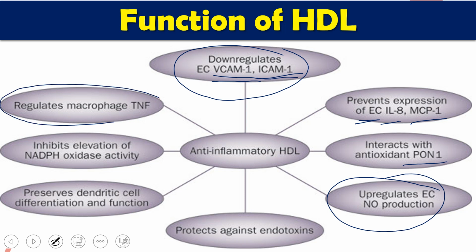It regulates macrophage tumor necrosis factor. It inhibits NADPH oxidase activity. This is the enzyme which normally is involved in the oxygen dependent killing of pathogens, and NADPH oxidase induces free radical generation. So if its activity decreases, free radical generation will decrease.